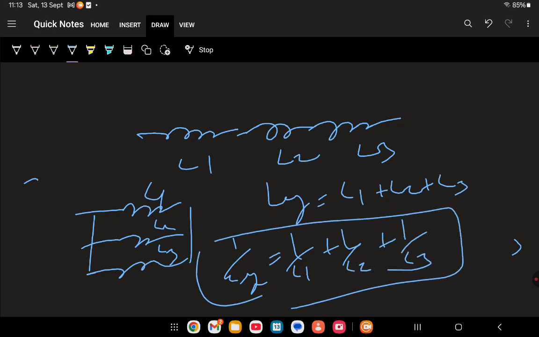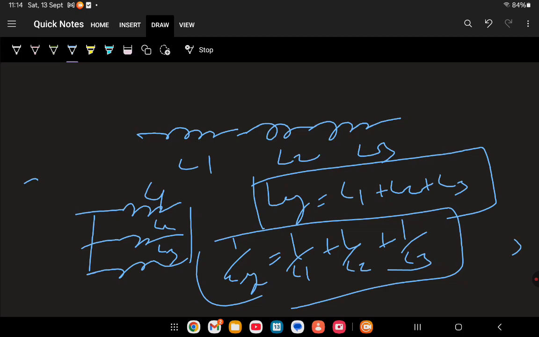Dear friends, if you check this point, taking the reference of resistors, it is the same as resistor connection. So we can conclude that the connection method for resistors and inductors is the same. If they are in series, they add directly. If they are in parallel, they add in reverse form. In the capacitor, it is not like that. So this is the way we can connect resistor, capacitor, and inductor.